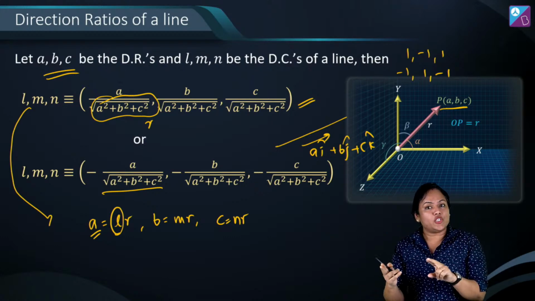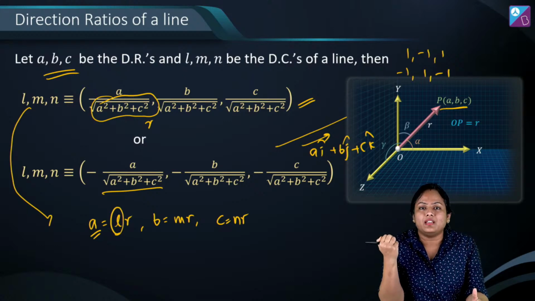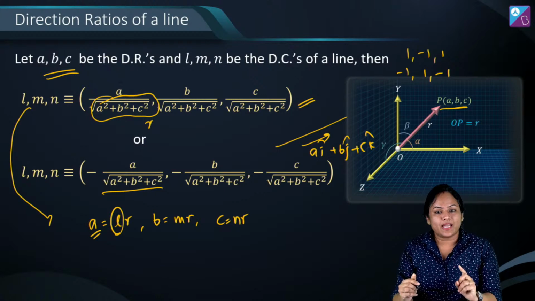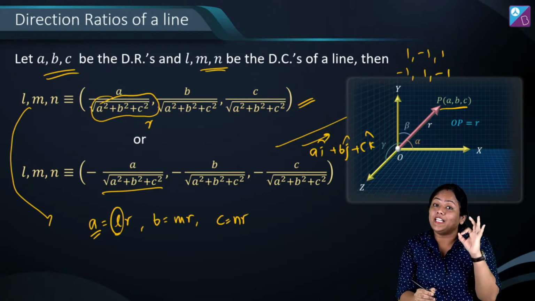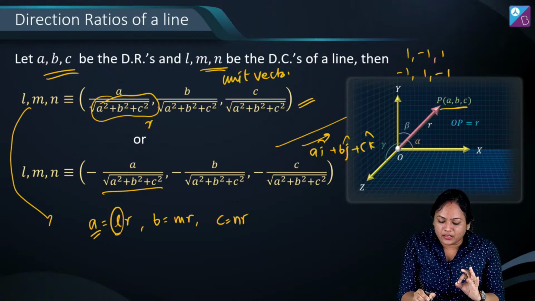So if direction ratio is representing the parallel vector, LMN क्या represent करेंगे? Direction cosines are going to represent parallel unit vector. ठीक है? तो ये चीज याद रखनी है.